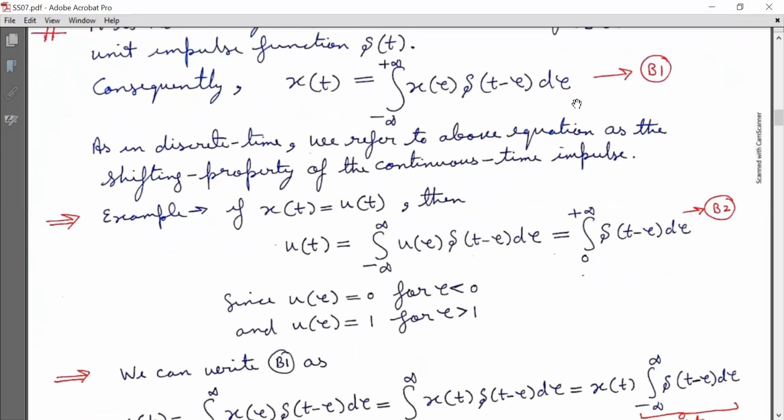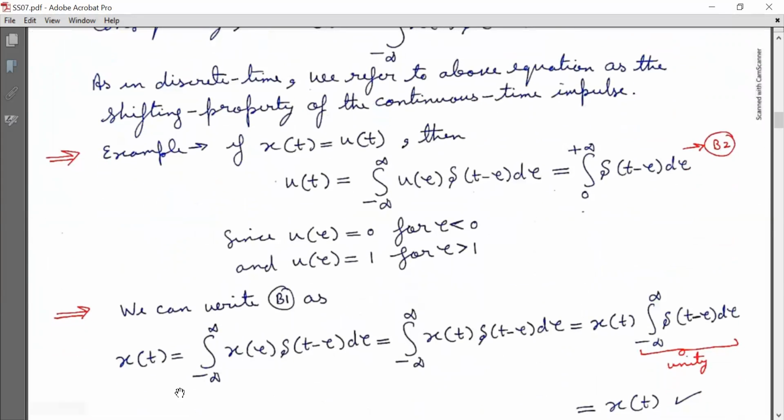Now this relation, we will verify this relation. We can write B1 as x(t) is equal to integration from minus infinity to infinity x(tau) delta(t minus tau) d tau. Now from this equation, it is clear that the impulse function is defined at t is equal to tau. So we can replace this tau with t here. So this is integration from minus infinity to infinity x(t) delta(t minus tau) d tau.